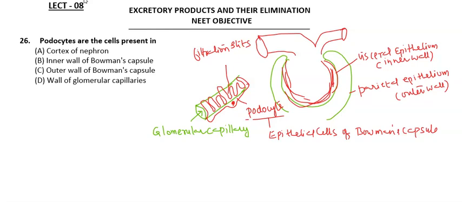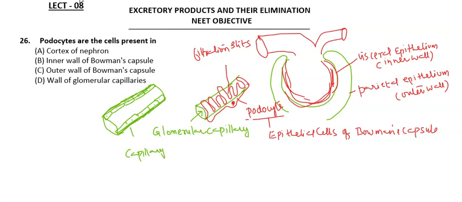And the wall of glomerular capillaries contains endothelial cells, because the capillary has endothelium inside, and outside you will find the basement membrane.